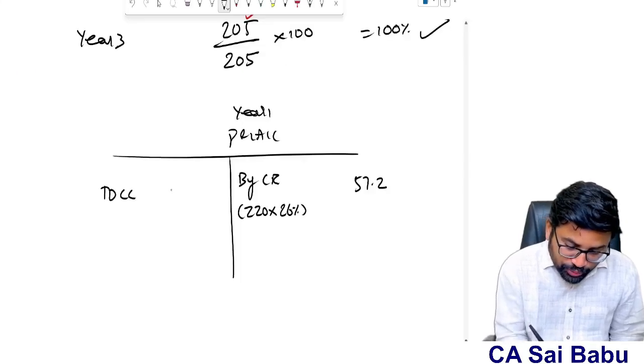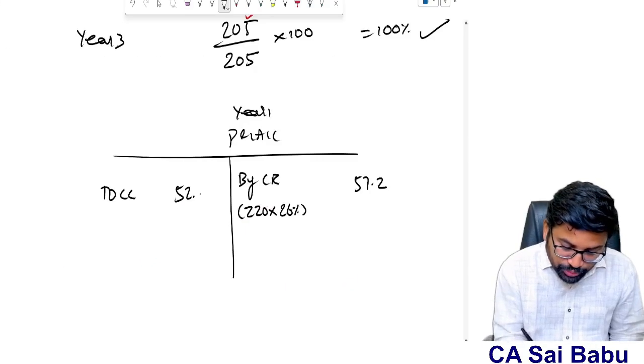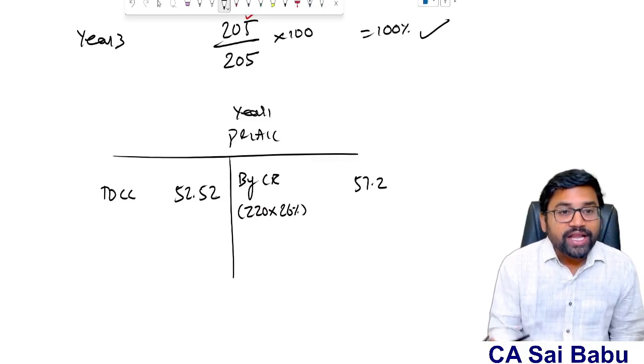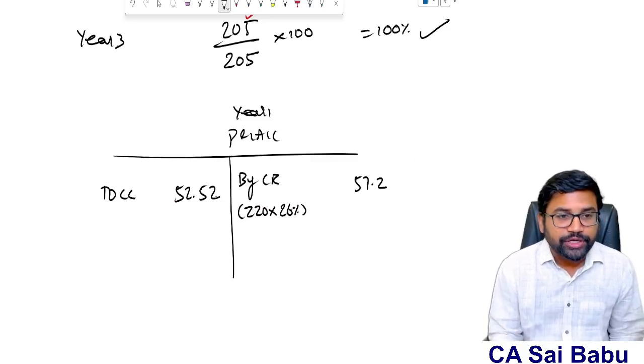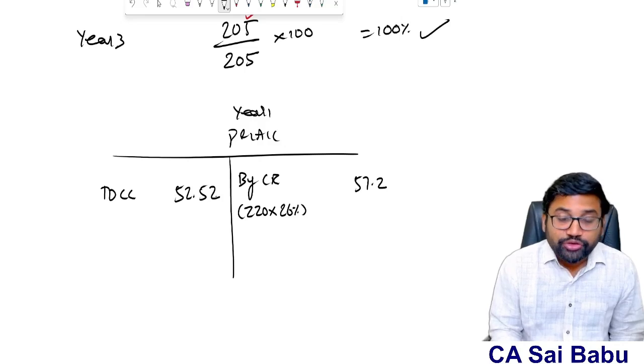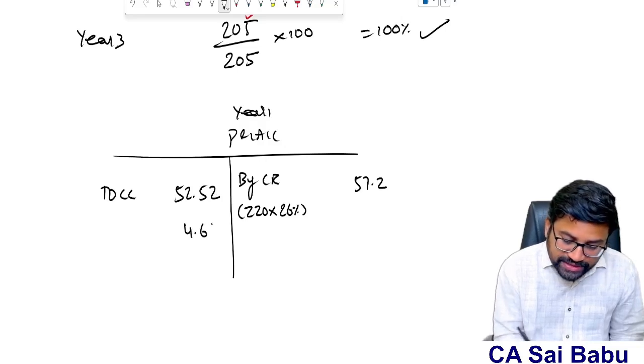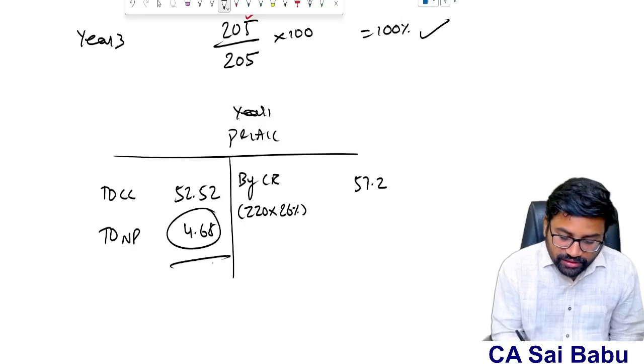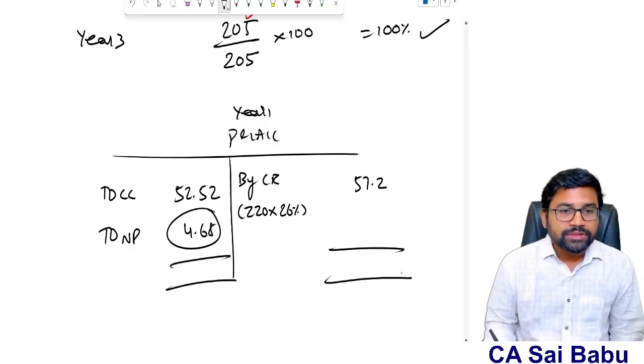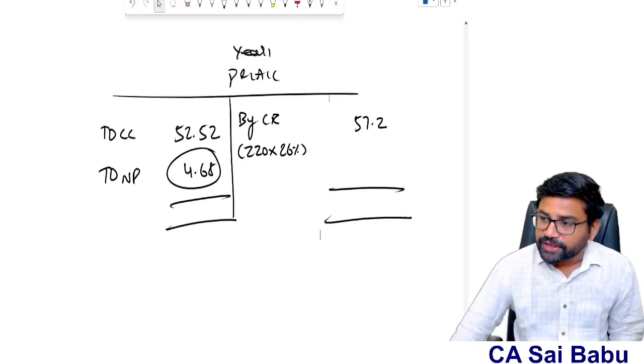is given as 52.52. So the contract revenue for the first year is 57.2, that is total revenue into 26%. So 57.2 minus 52.52 will be 4.68. What is this? This is my net profit for the first year. Done. So here there is no loss, sir, only profit.